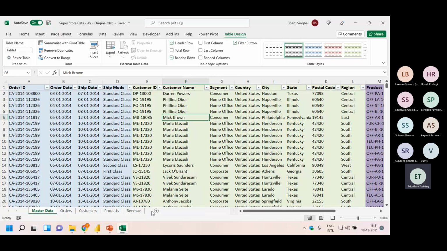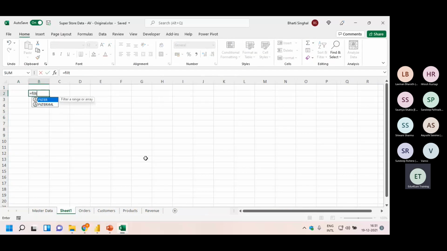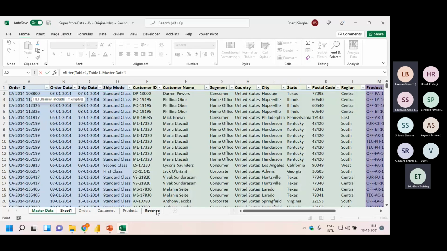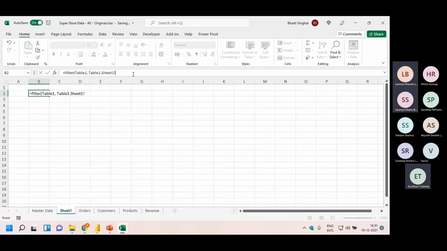What will I do? I'm going to a new sheet. Here we have a function in Excel called FILTER. What are the arguments? Array. What is the array? Table 1, right? And it is asking what you want in this table, what to include. I am saying Table1 dot customer name, equals to Mick Brown. Just a second.